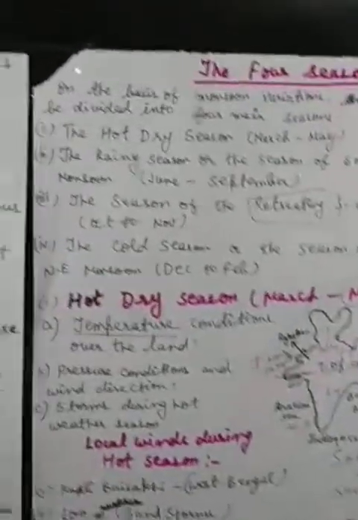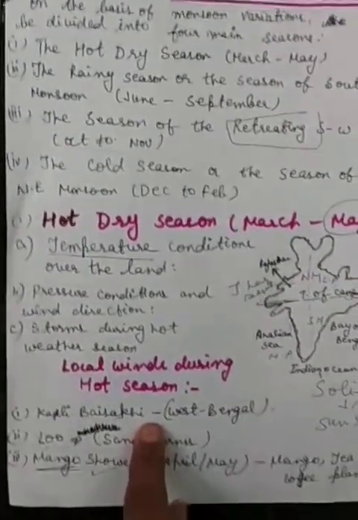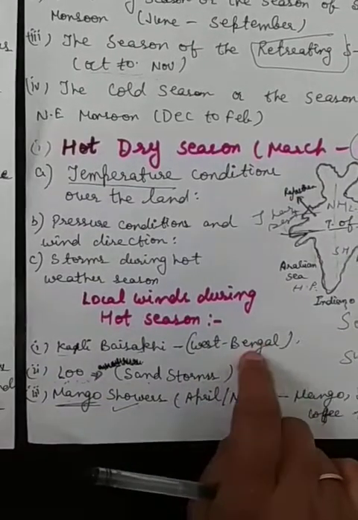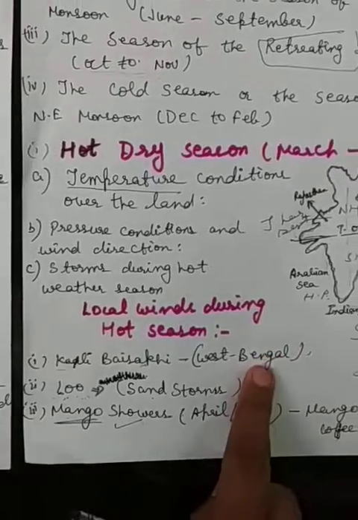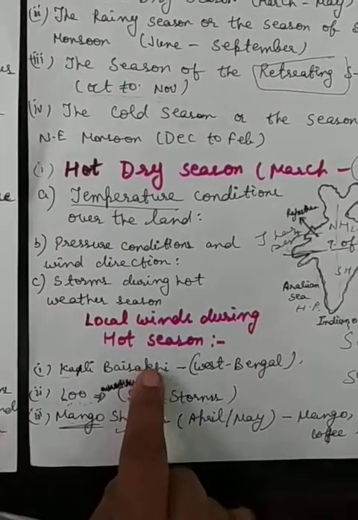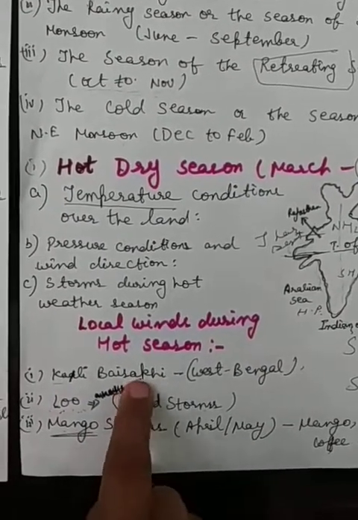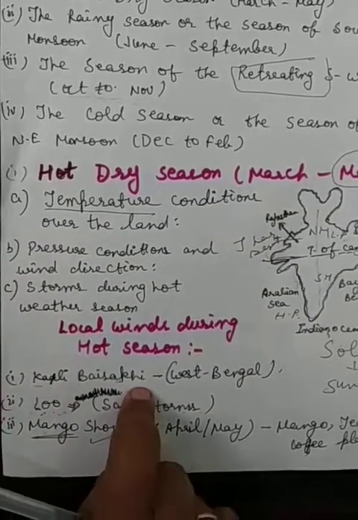Now, Kal Baisakhi in West Bengal: where is this wind blowing? In West Bengal this wind is blowing, and it is called Kal Baisakhi, meaning the calamity. Why is it given the name Baisakhi? Because of the month of Baisakh. That's why we have given the name Kal Baisakhi.